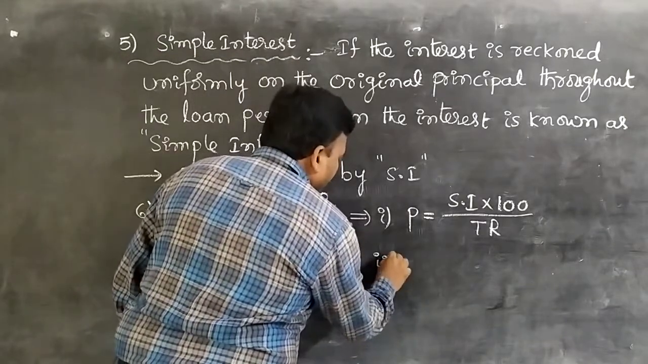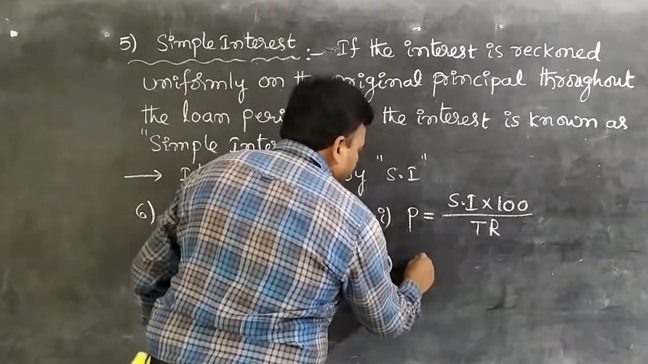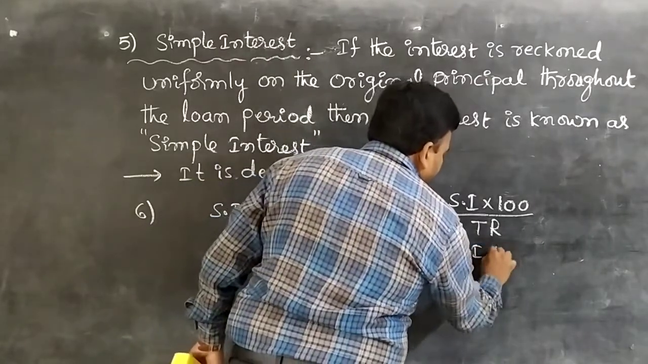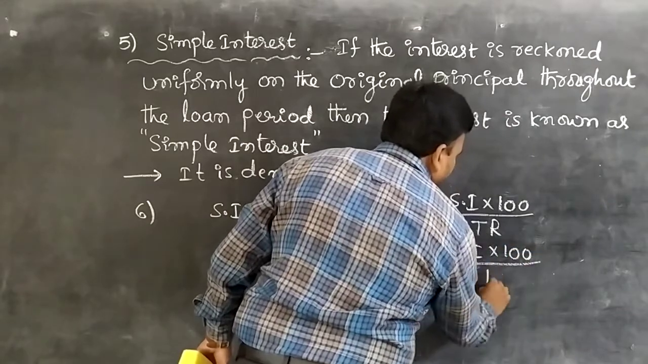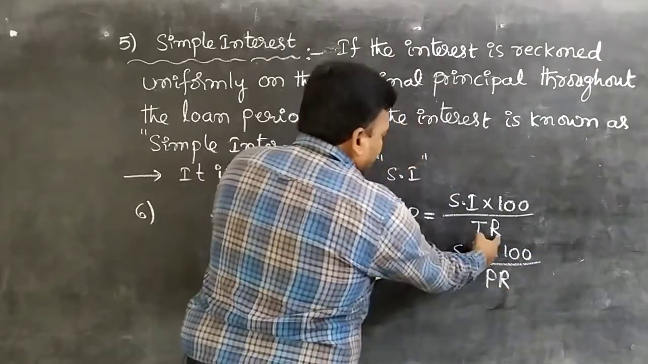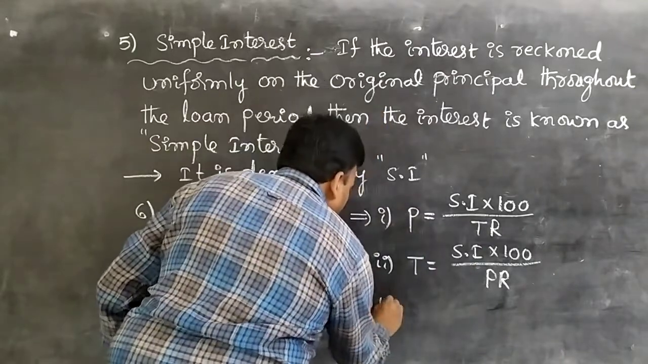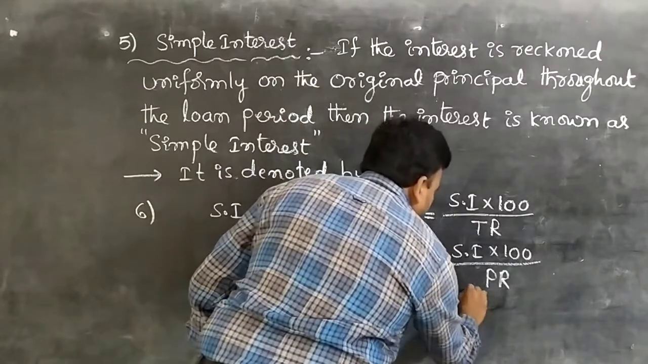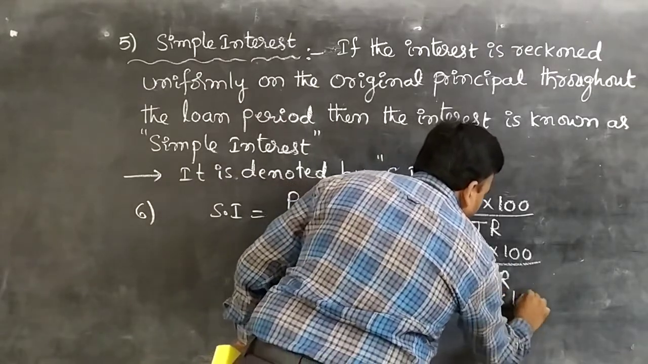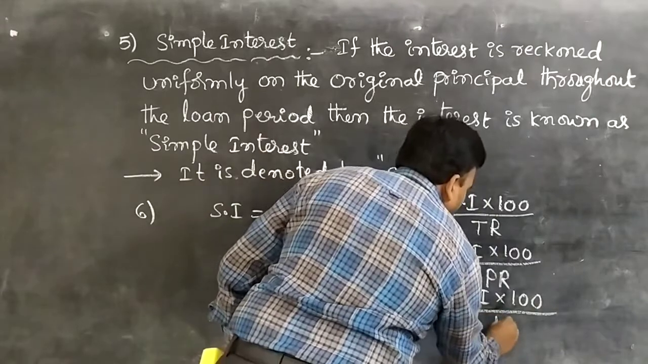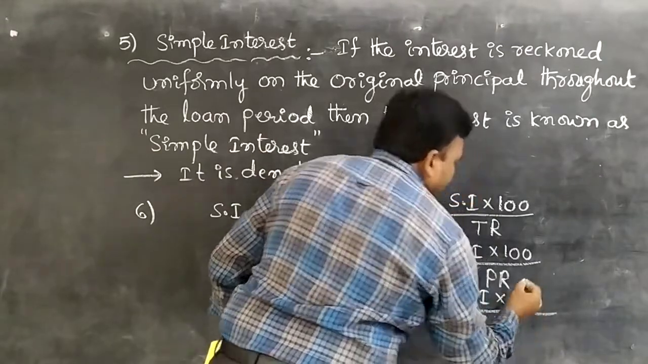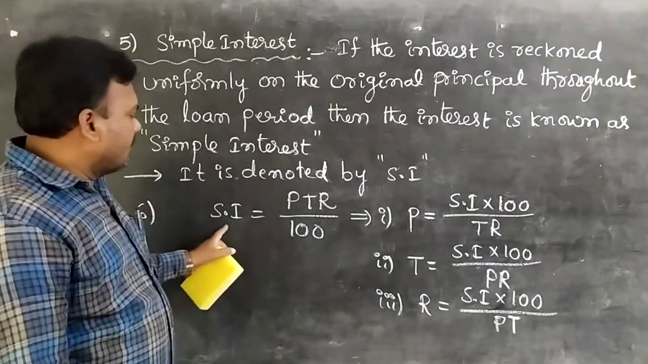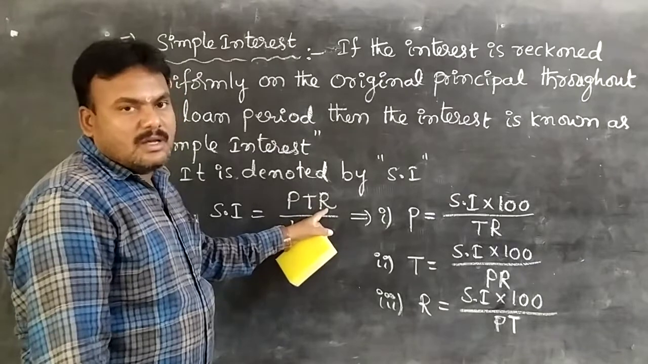Second one. If you interchange the T and the P, we can get the T formula, students. That is T equal to SI into 100 by PR. Next, R and P are interchanging, and go for the third formula. That is R equal to SI into 100 by PT. These are the formulas for simple interest, principal, T, and also R relation, students.